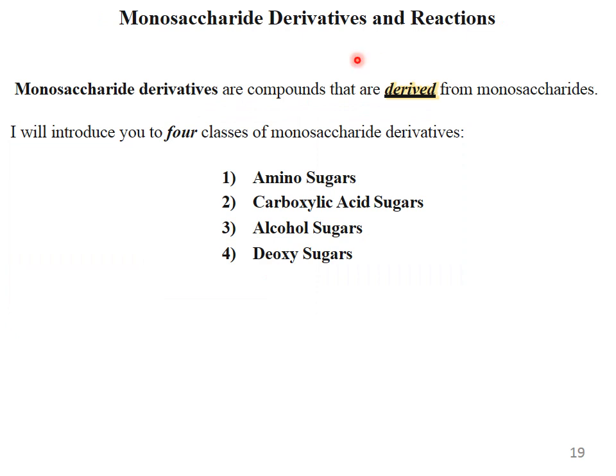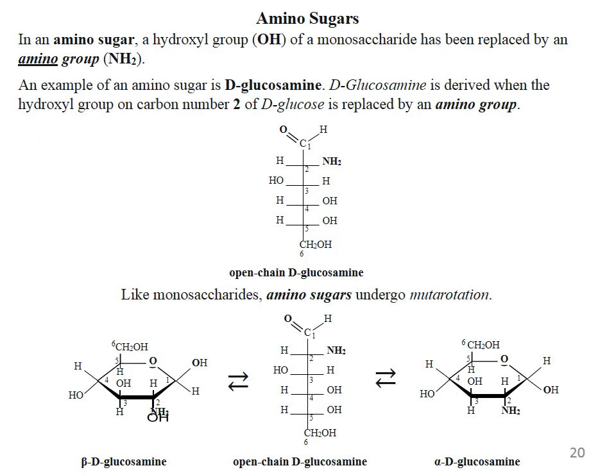Then monosaccharide derivatives and reactions. Monosaccharide derivatives are compounds that are derived from monosaccharides. Here I would like to introduce you to four classes of monosaccharide derivatives: amino sugars, carboxylic acid sugars, alcohol sugars and deoxy sugars. In amino sugars, a hydroxyl group of the monosaccharide has been replaced by an amino group. An example of an amino sugar is D-glucosamine. D-glucosamine is derived when the hydroxyl group on carbon number 2 of D-glucose is replaced by an amino group.